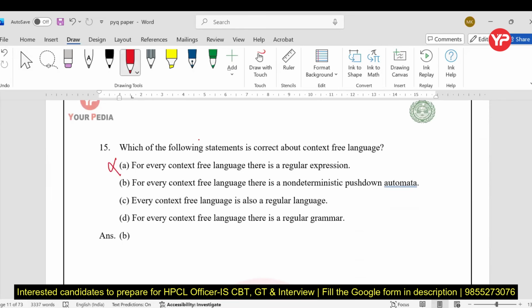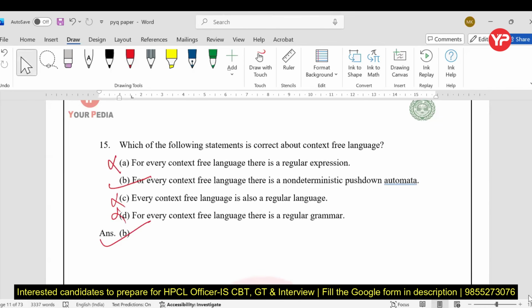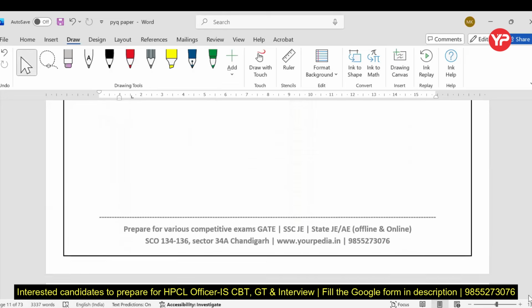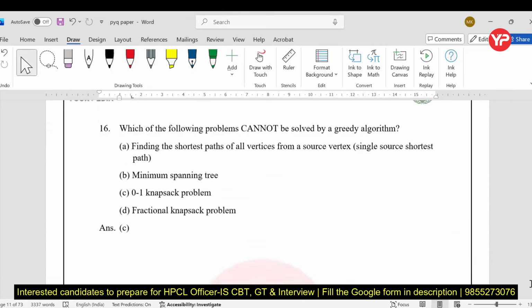Yes, B is true, because to accept a context-free language, we use pushdown automata. Every context-free language is also a regular language? No, every regular language is context-free. For every context-free language, there is a regular grammar? No. So the answer is B only. For every context-free language we have a context-free grammar, but we cannot guarantee a regular grammar.